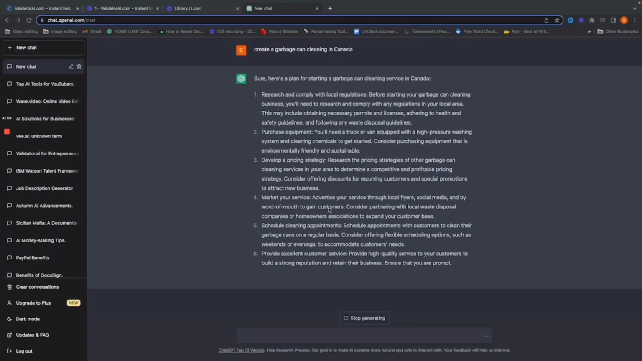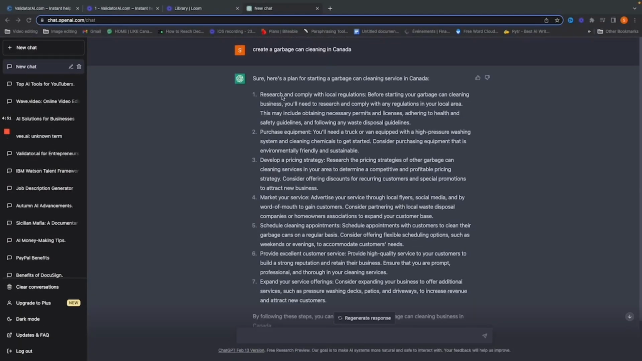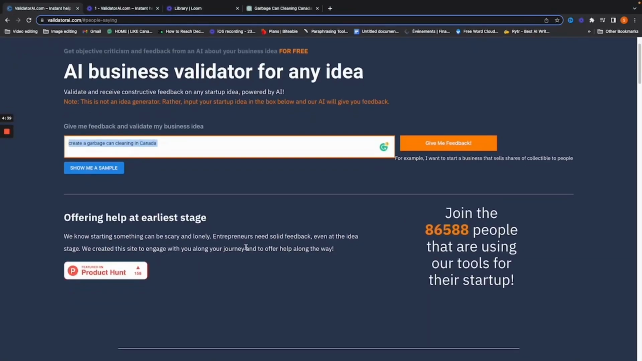Yes, you can do it with ChatGPT, but it writes me something different: research and comply with local regulations, purchase equipment. It's not really something very specific to the industry. So if you go on Validator, it's going to give you more precise information.